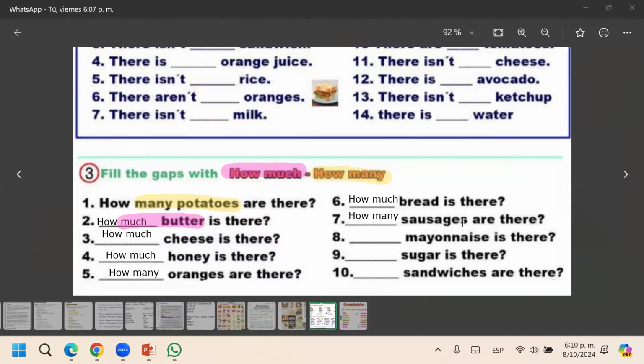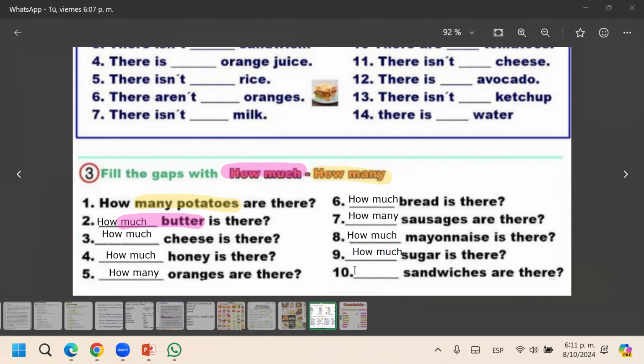When you see the letter S, it's plural. It's countable. Mayonnaise: how much? Sugar: how much? Because it's uncountable.